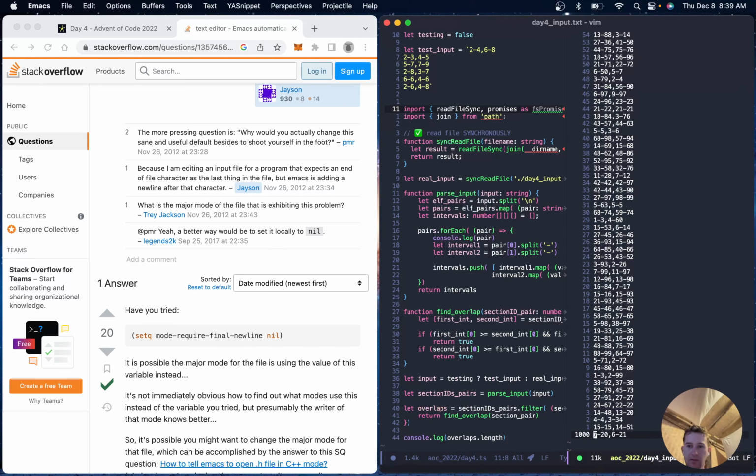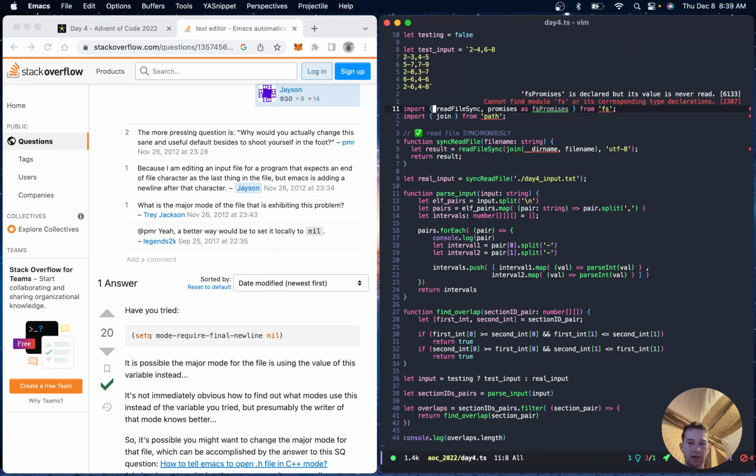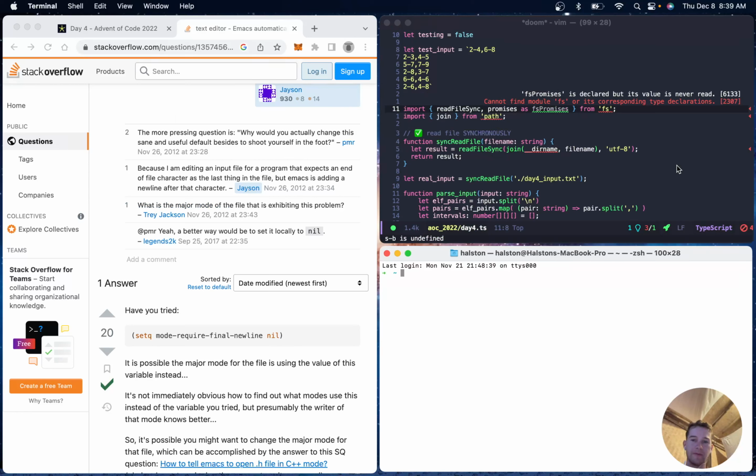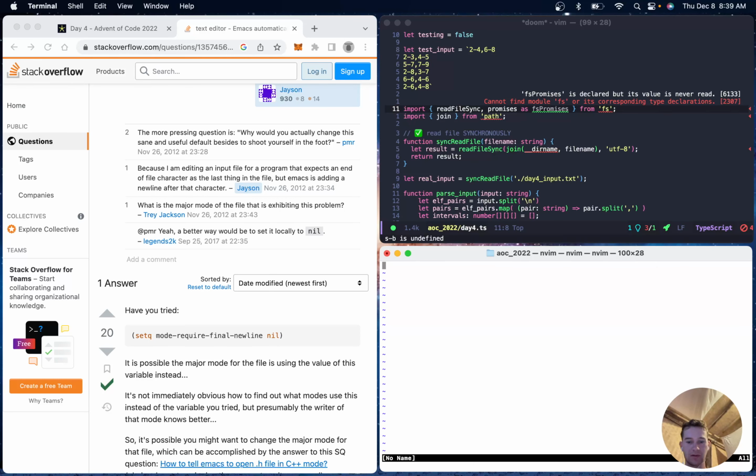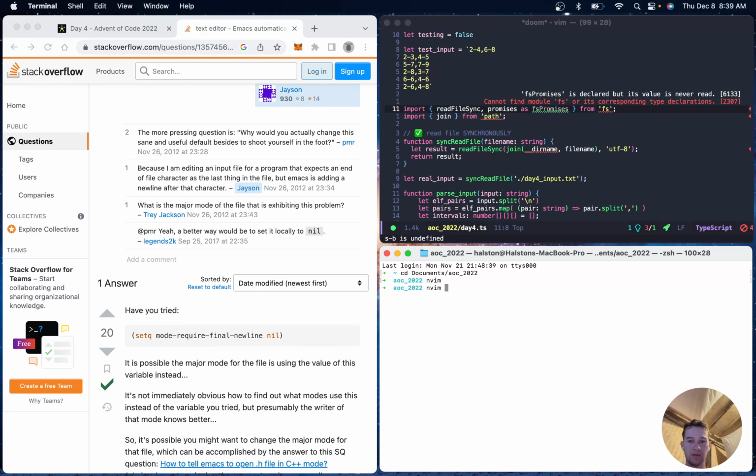I'm just going to try and use a normal terminal. Although I'm forgetting how to open a file without Emacs. Because this should work. And then day4 input.